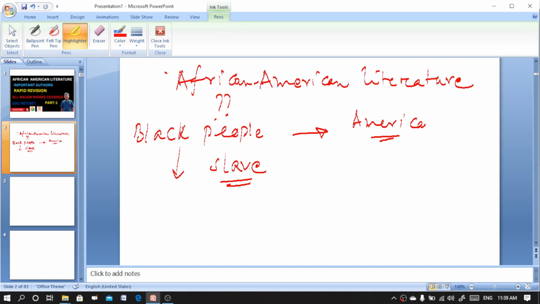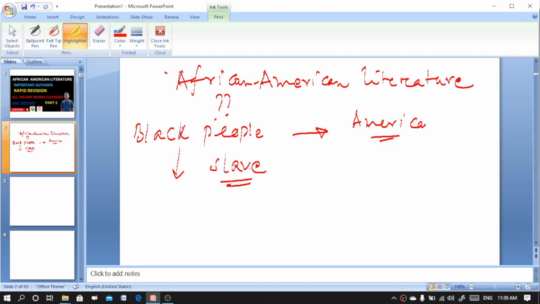So the African American people are black and they were mistreated by the Native Americans. The Native Americans have not treated well those black African people who were living in America, and Africans were actually treated as slaves. And the problems of those African slaves living in America have been depicted in their writings. This is how African American literature begins.